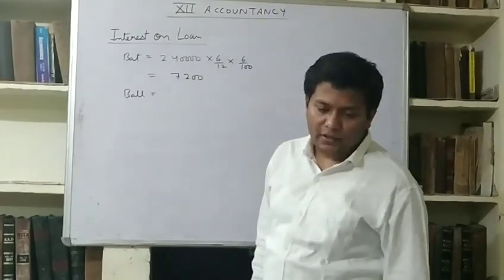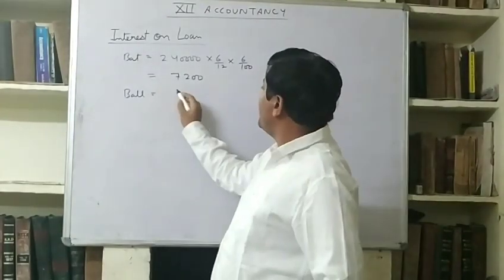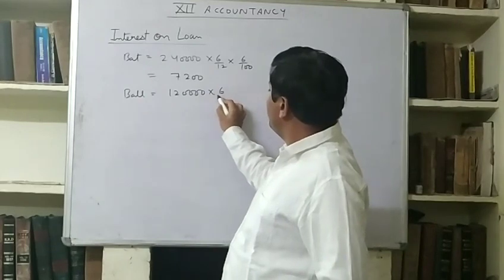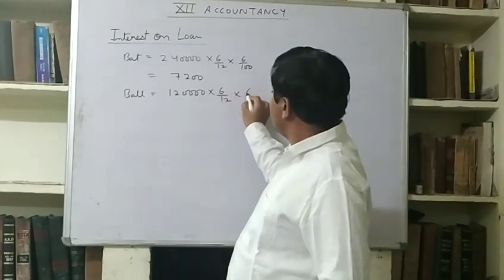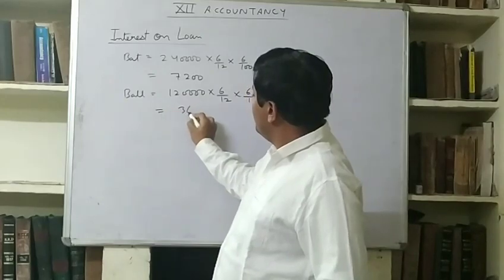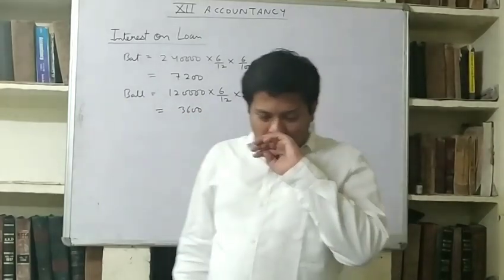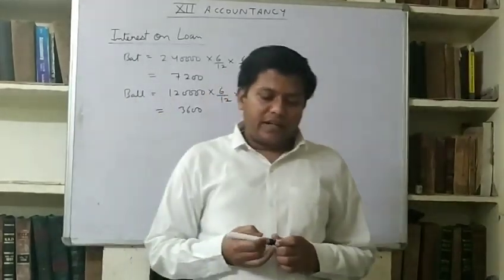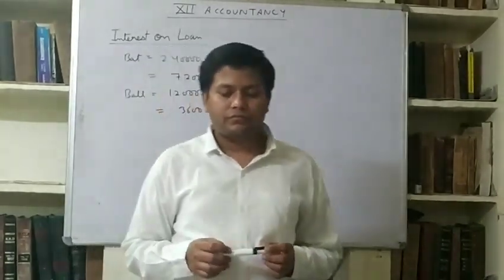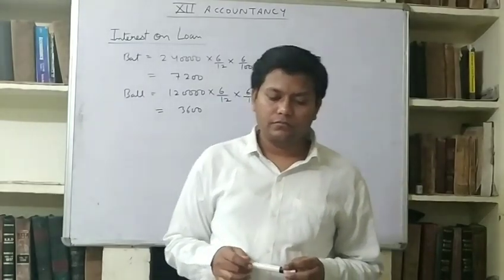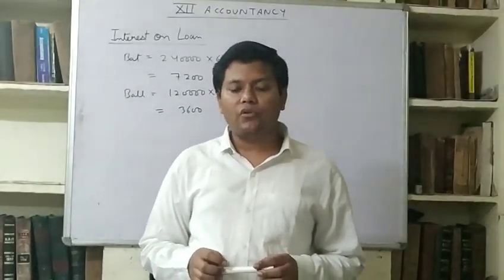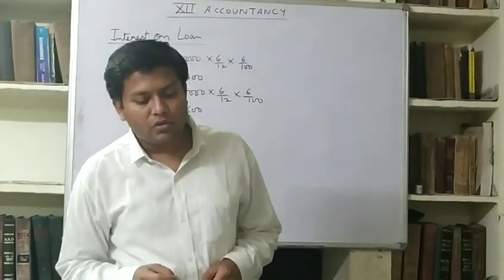Ball provided loan of rupees 1,20,000. Same months, same rate, because date is same. It will be 3,600. Now we also have to show the distribution of profit and loss.